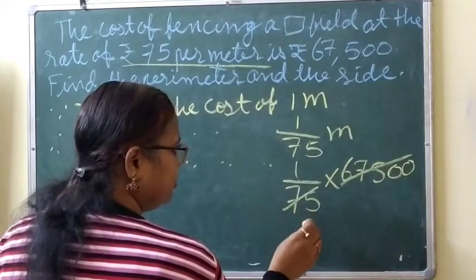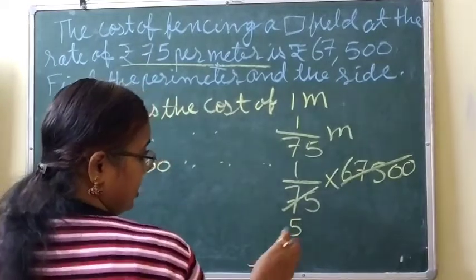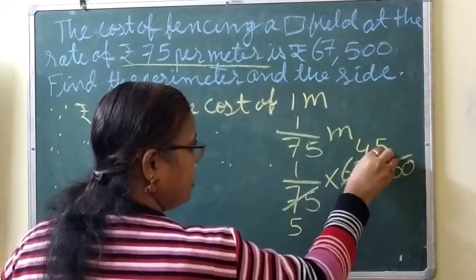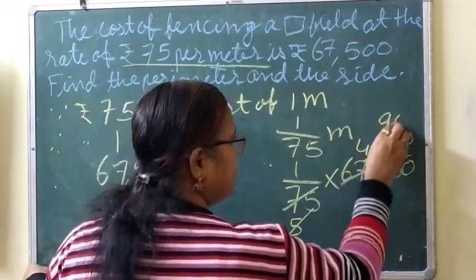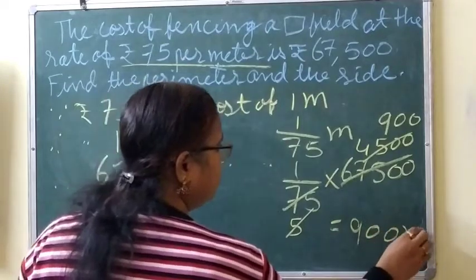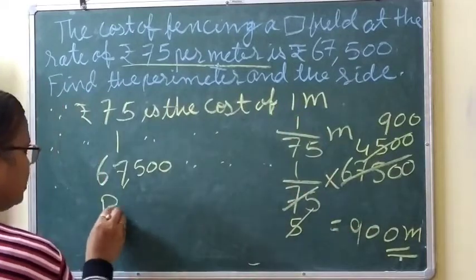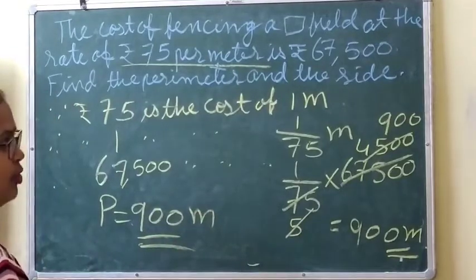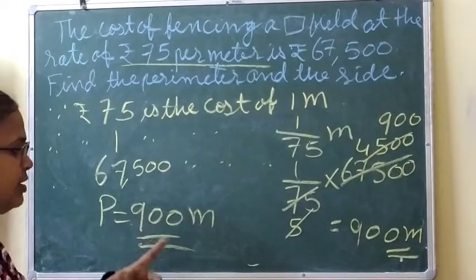5, 15 5s are 75, and then 15 4s are 60, then 15 5s are 75, then 0 and 0, then again 5 9s are 0 0. Means the answer will be 900 meter. Clear? Means the perimeter is 900 meter. I hope you have also got the same answer. So perimeter is 900 meter.